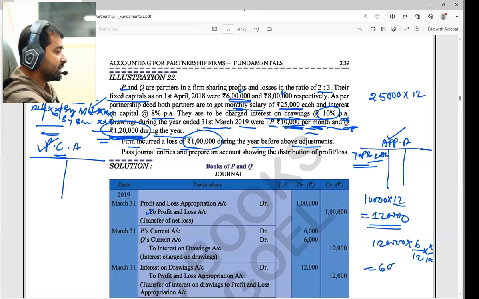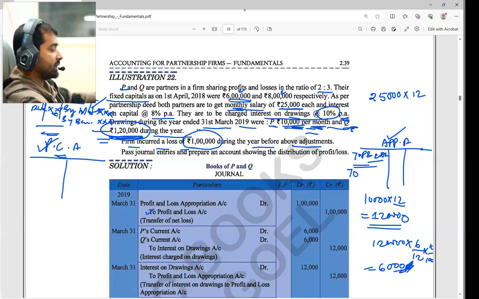So 6,000 will come, interest on drawings. Now think about the interest on drawings also. You are going to write on that side only. So here, you think about it, there too you can do that, right? This is the profit and loss appropriation account.